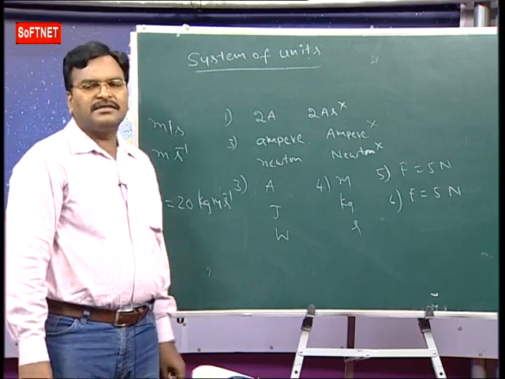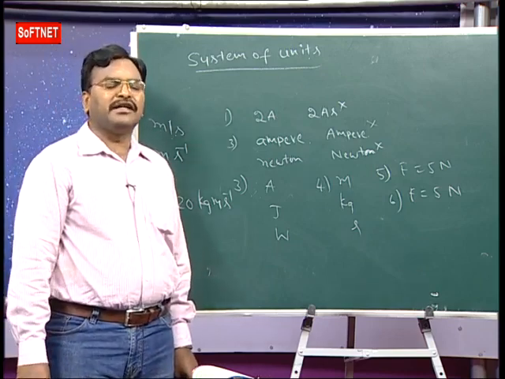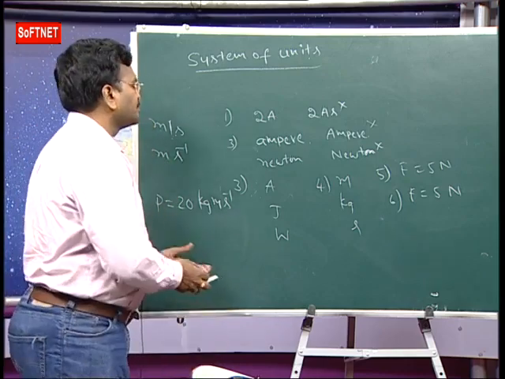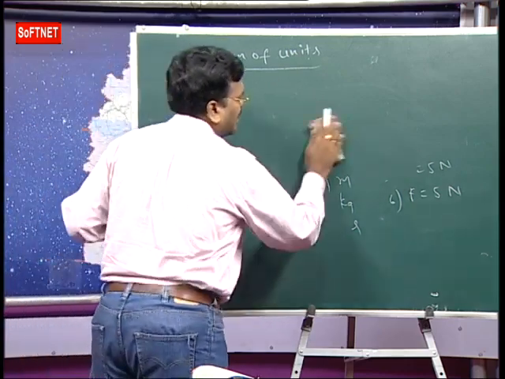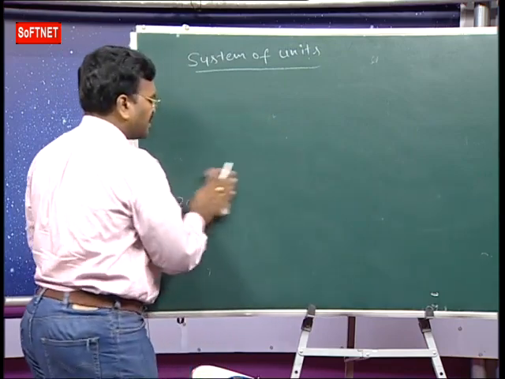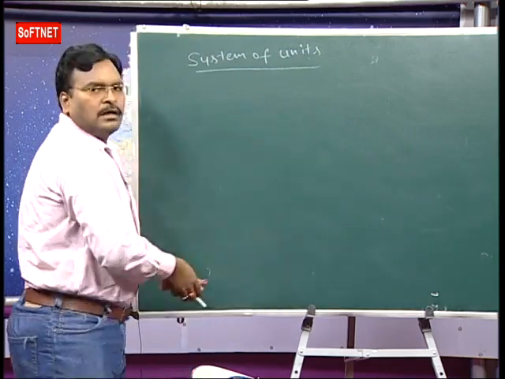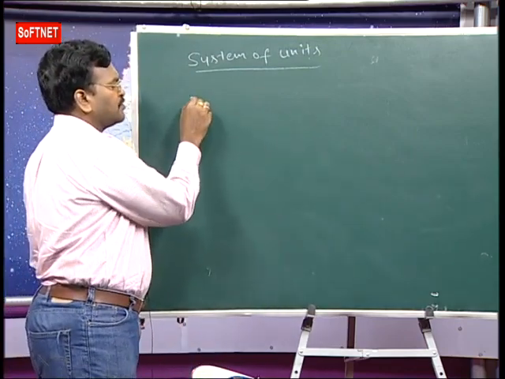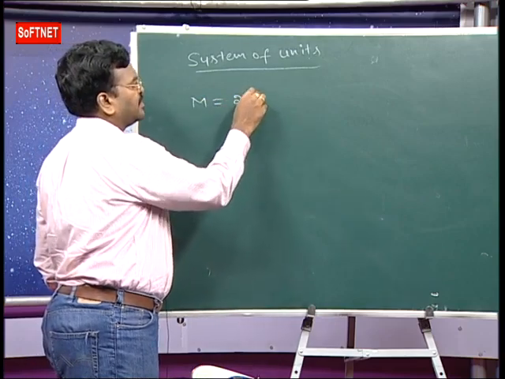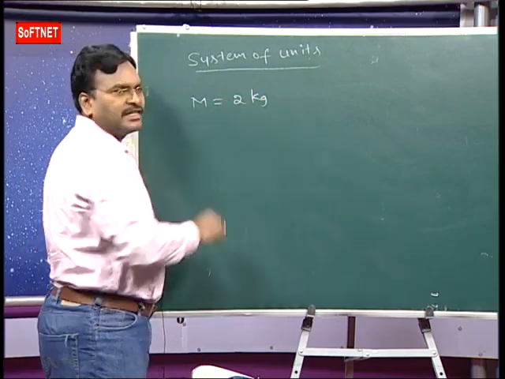And also in this, we discuss the relation between unit and numerical value. Already explained, every measurement consists of two parts. Suppose the mass of a body is 2 kg in the SI system.